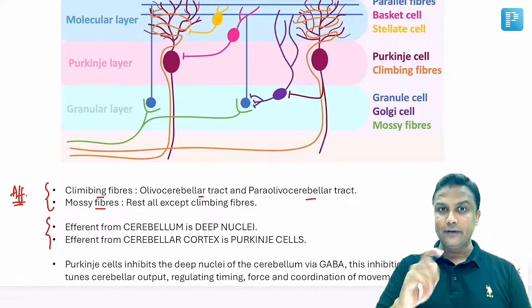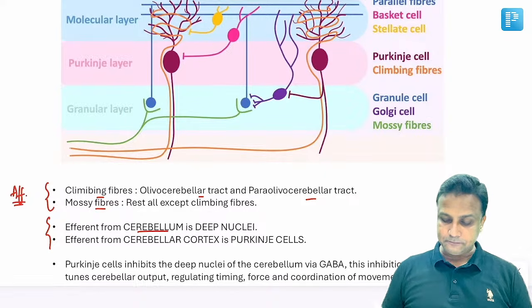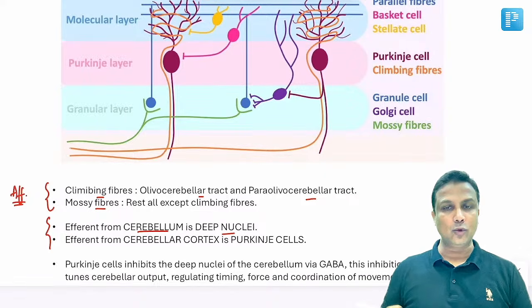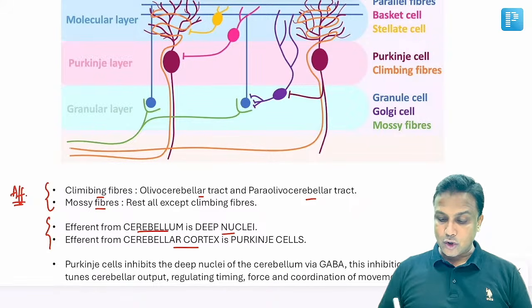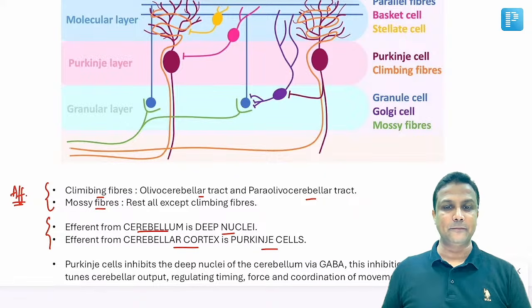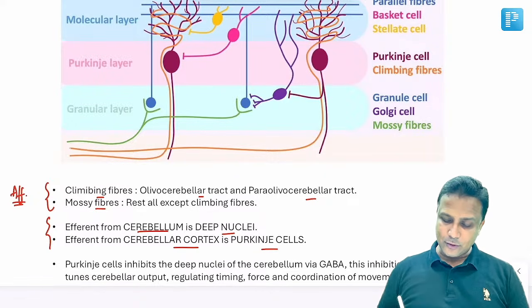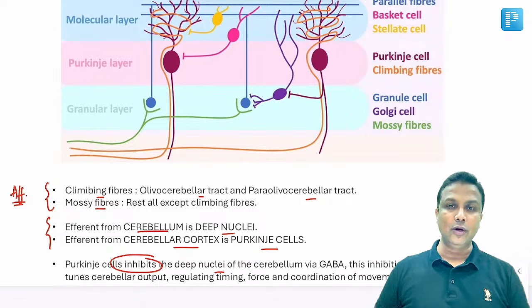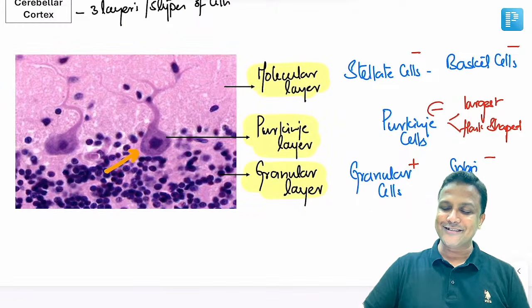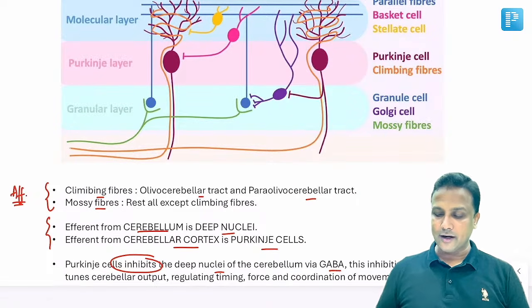तो यहाँ पर 2 सवाल ध्यान से याद रखना. Efferent from the entire cerebellum: the answer should be the deep nuclei. Efferent from the cerebellar cortex, only the cortex: then your answer has to be the Purkinje cells, ठीक है. And Purkinje cells are going to inhibit the deep nuclei. याद रखो, मैंने आपको clearly कहा था Purkinje cells are inhibitory. They are going to inhibit the deep nuclei via GABA.